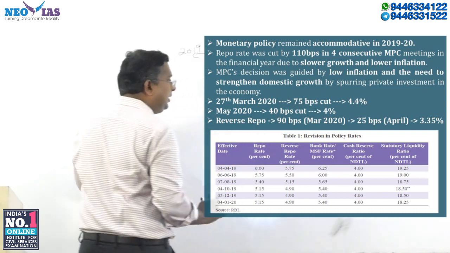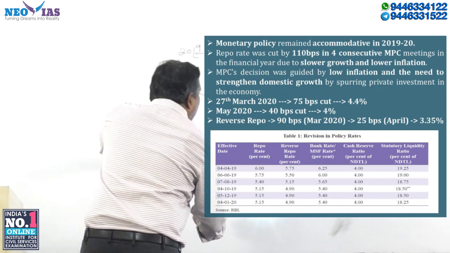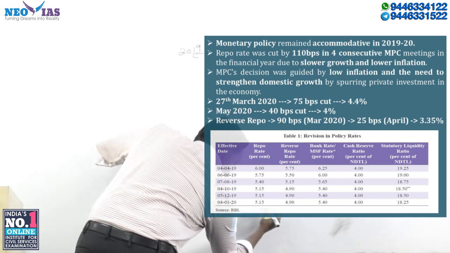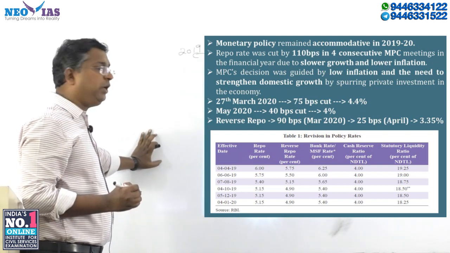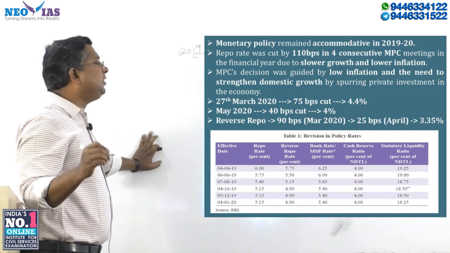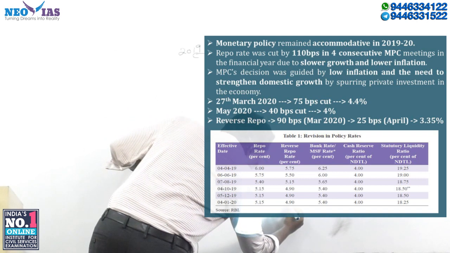So in March, the repo became 4.4%. I'm talking about March, 4.4%. And the reverse repo, after the 90 basis point cut, became 4%.